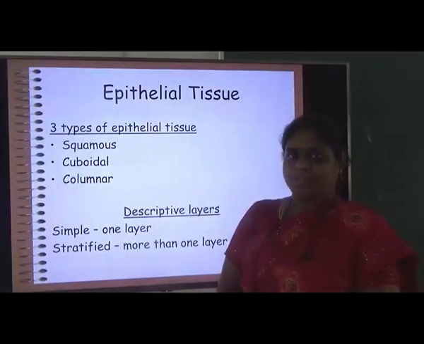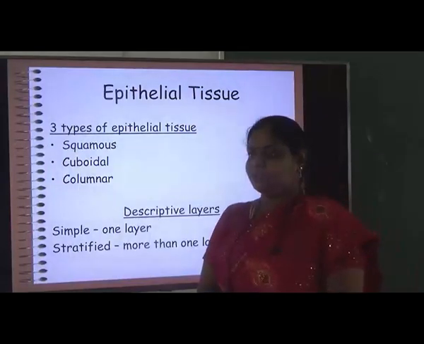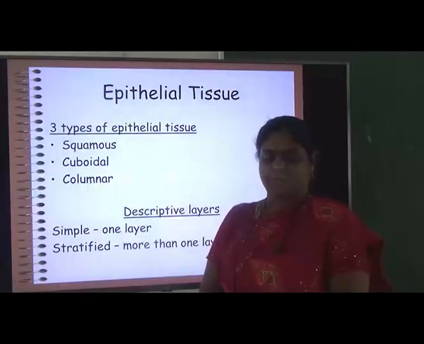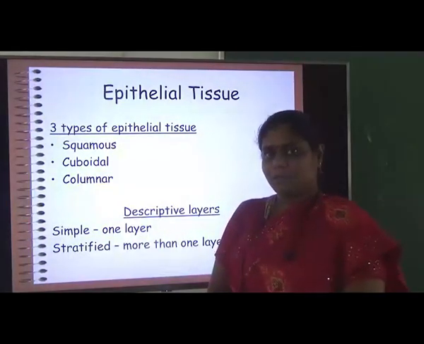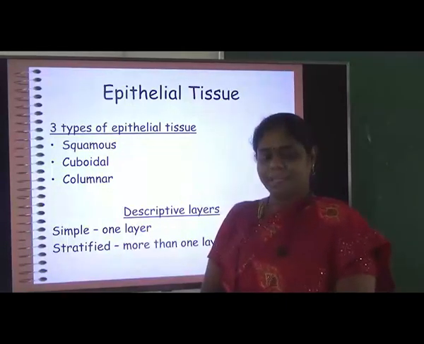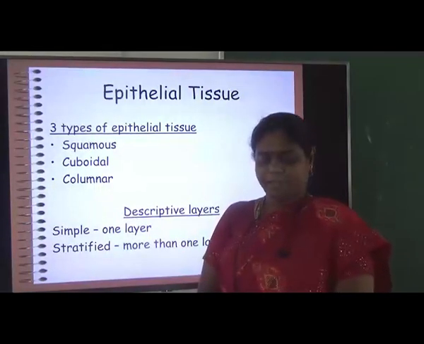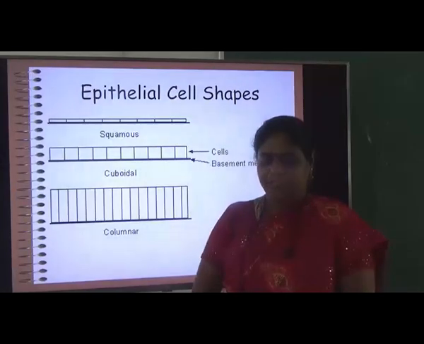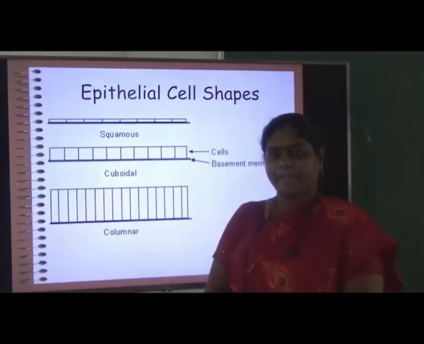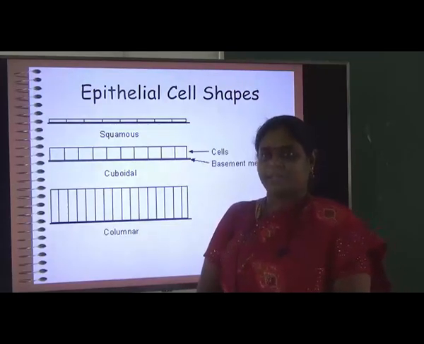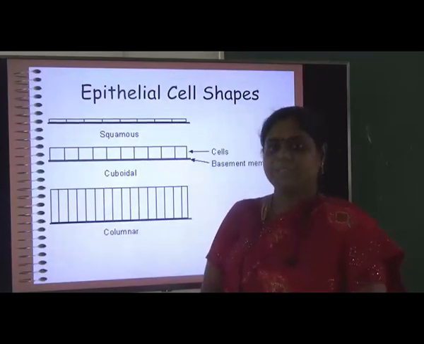The next type of tissue is the epithelial tissue. In this epithelial tissue, there are 3 more types, that is the squamous, cuboidal and the columnar. There are also 2 arrangements: if the cells are arranged in a single layer, we call them simple. If they are arranged in more than 1 layer, we call them stratified. Squamous cells are arranged in a linear, straight pattern, so we call them squamous.